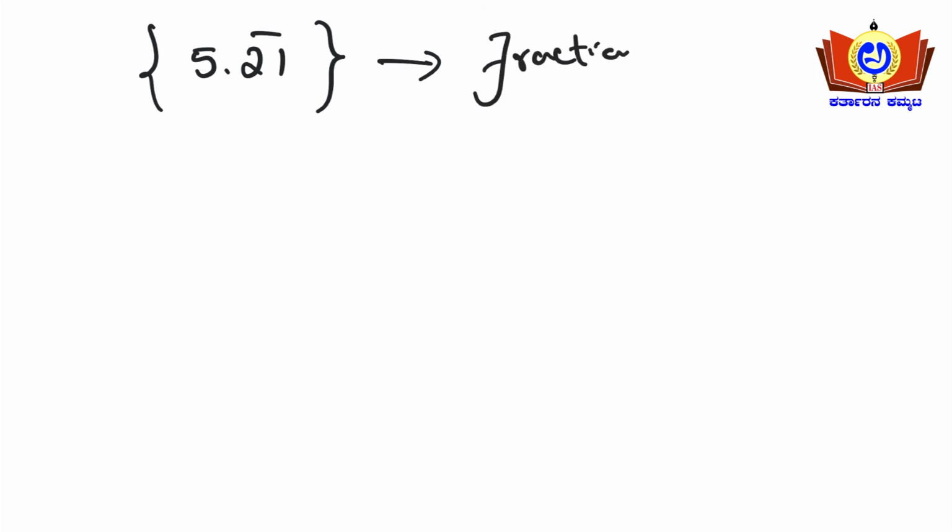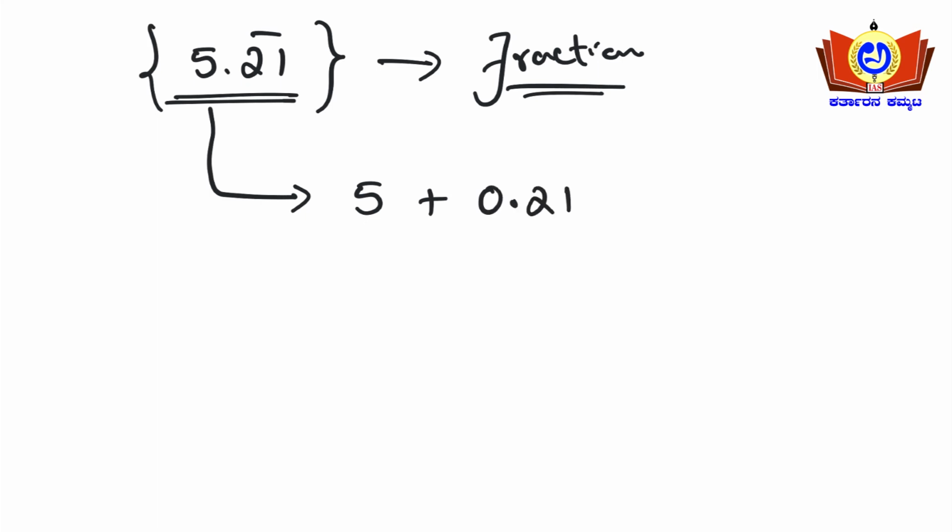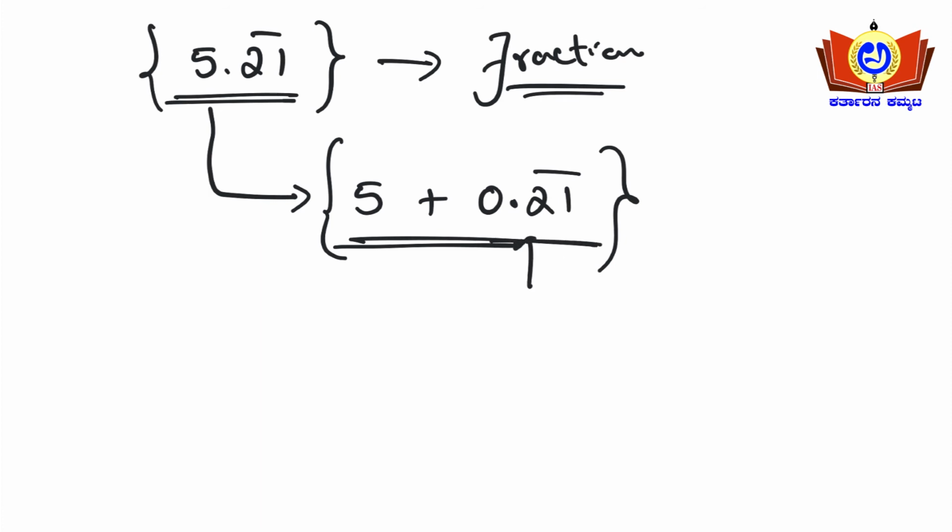So what is the third type? 5.21 bar. You need to convert this decimal into a fraction. How can we write this 5.21 bar? It can be written as 5 plus 0.21 bar. Yes or no, friends? It can be written like this, right? For this 0.21 bar, we know the substitution. The last two numbers I'll be taking, 21, so 21 bar upon 99, plus 5.